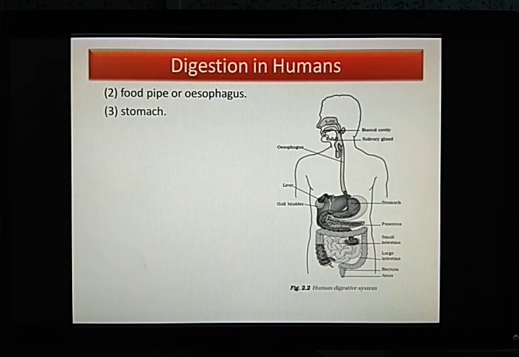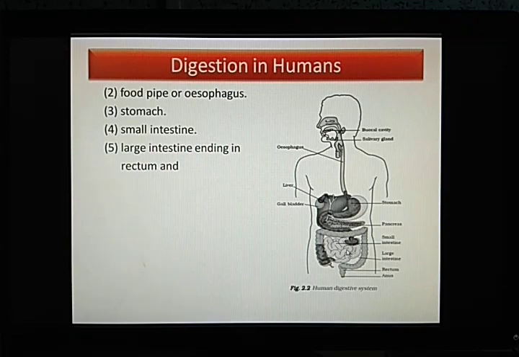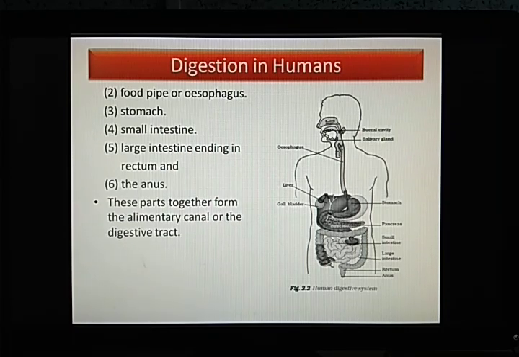Now next is the stomach. After passing through this pipe, the food reaches the stomach. Then comes the small intestine. Then comes the large intestine, which ends in the rectum. The end portion of the large intestine is called the rectum, where the waste materials are stored until we excrete them out from our body. And finally, the anus is the opening through which it is excreted. So these are the 6 parts. Together these parts are called the alimentary canal, also called the digestive tract.